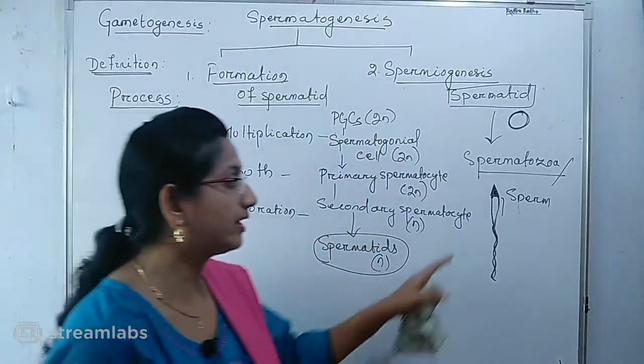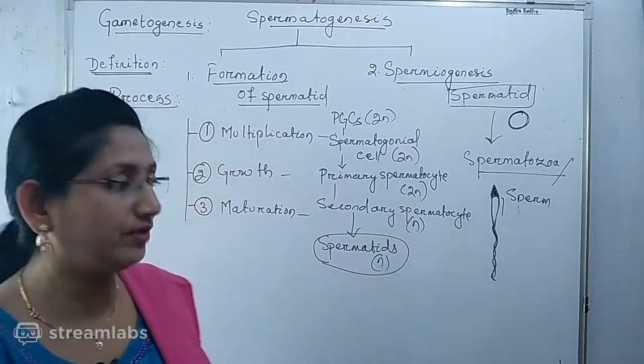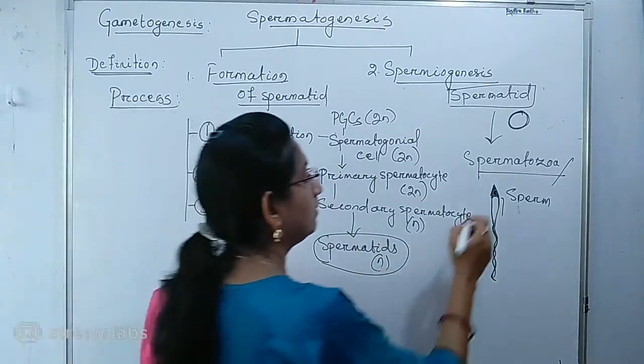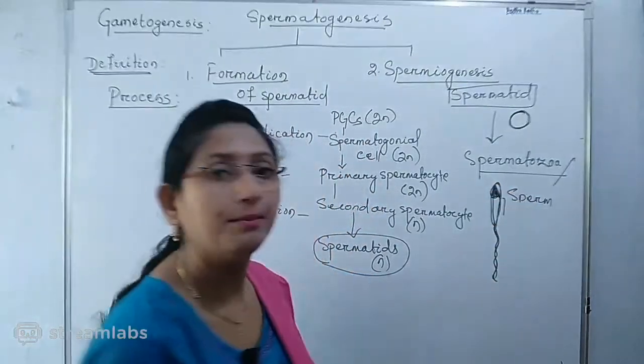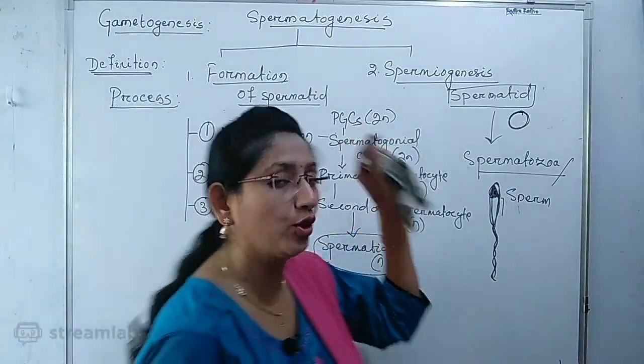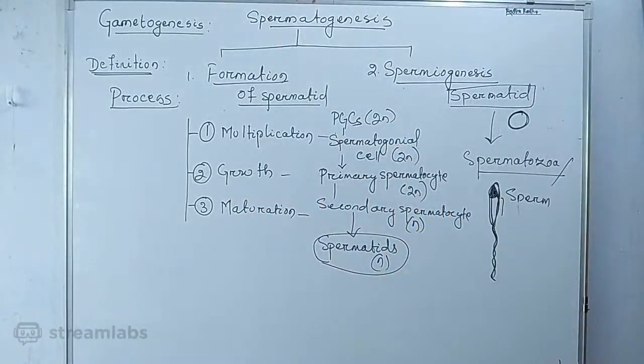We get the elongated form of the spermatozoa from the rounded and oval spermatid by the process of spermiogenesis. Any doubts, students?